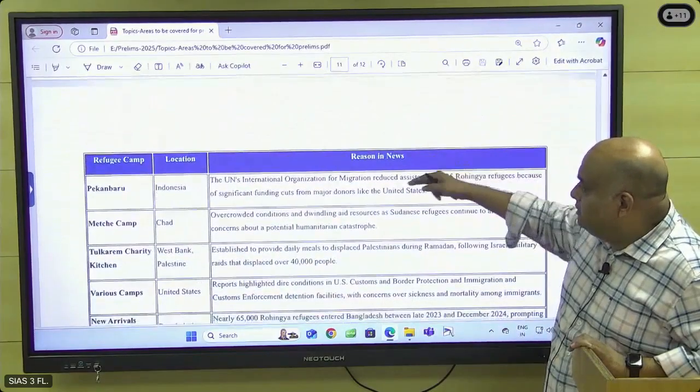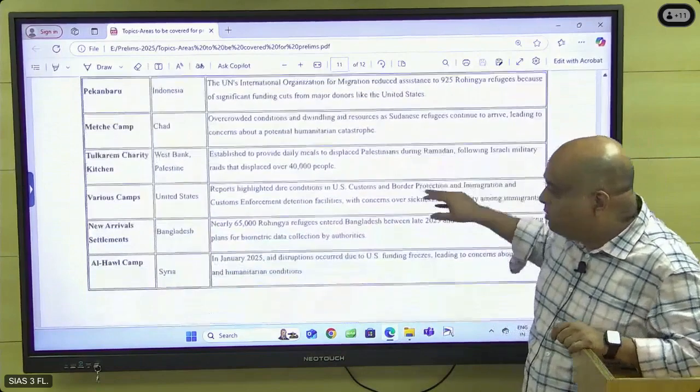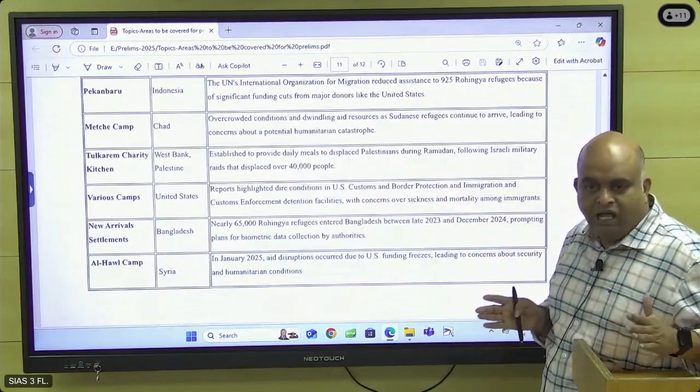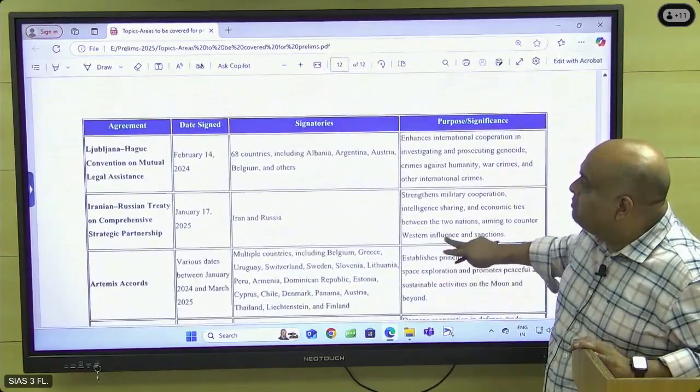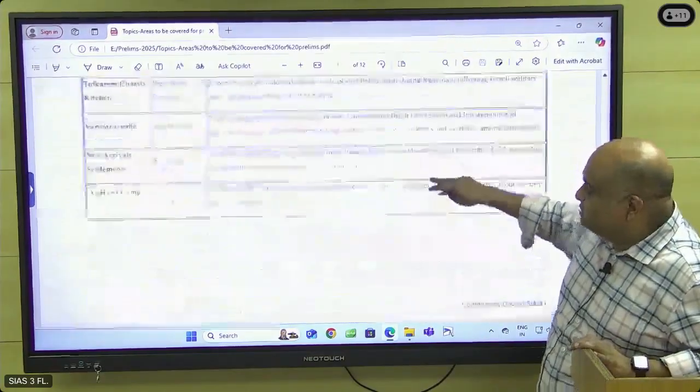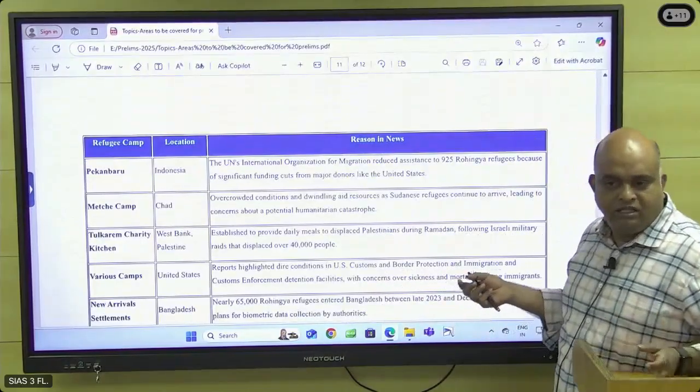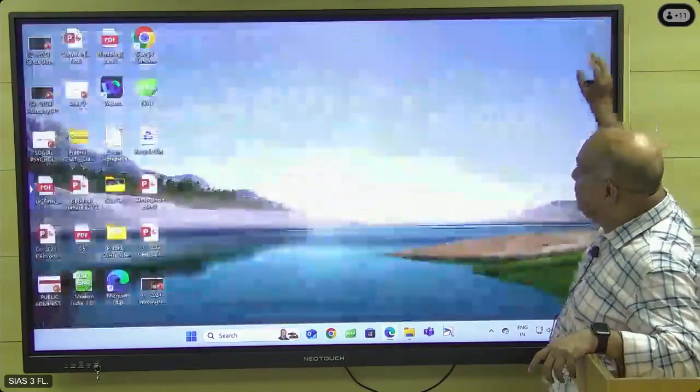And then refugee camps, the different important refugee camps which were active in the last two years. That also I have listed, just to check. And then other important agreements I have also listed. I will add some more and then I will send it in one or two days.